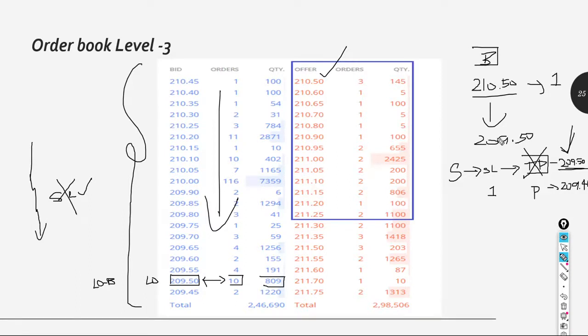So always look, when you are placing a stop loss, whether a limit order is available at the trigger. If so, your stop loss will get triggered and you will cut your losses. But if no limit orders are available at the trigger price, the stock price will move further down, you will face more losses, your stop loss will not get triggered, and you will not be out of the system. This is one of the ways you can use level 3. Other than that, from my experience, there is no other special information we get from level 3 order data.